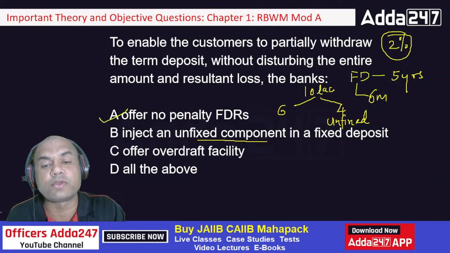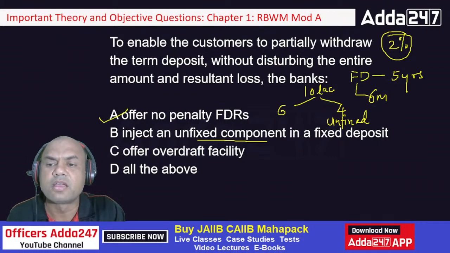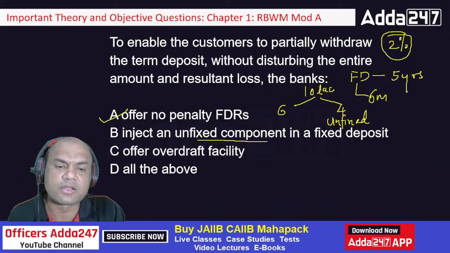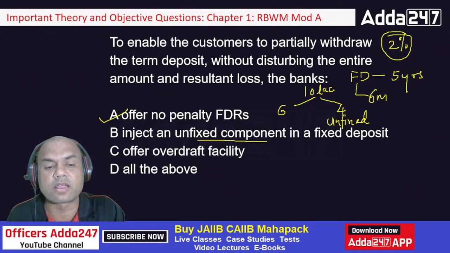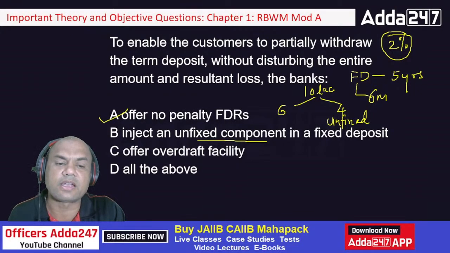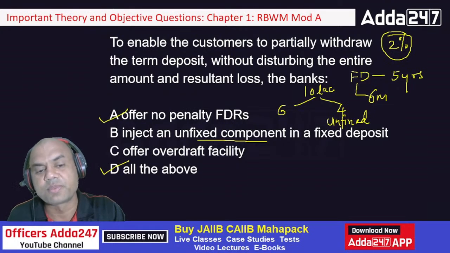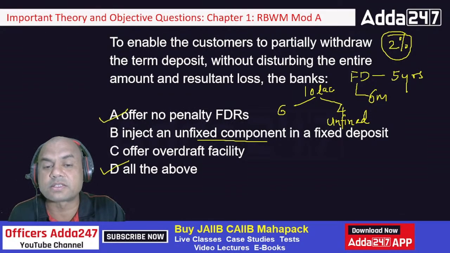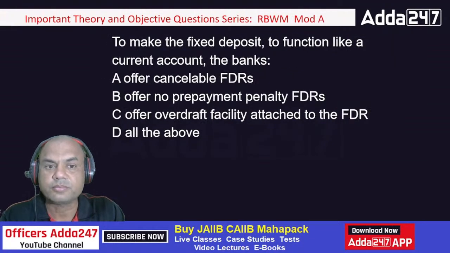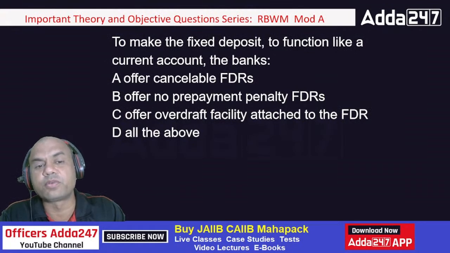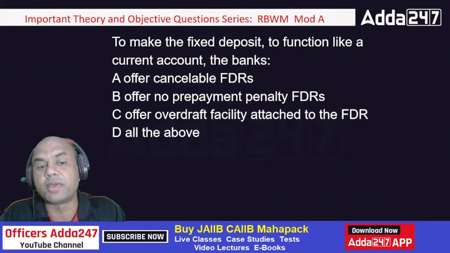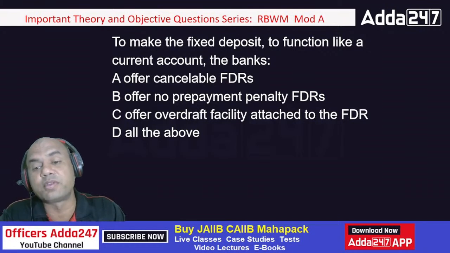Second, offer overdraft facility. Instead of breaking this FD, I will suggest that the client take a loan against this FD, FDOD, isn't it? So which of the facilities are given by the bank? It's natural that all of them are given: no penalty FDRs, unfixed component, and OD facility. All of the above. Next question: to make the fixed deposit function like a current account, the banks offer cancelable FDs, no prepayment penalty FDRs, overdraft facility attached to the FDR, or all of the above.